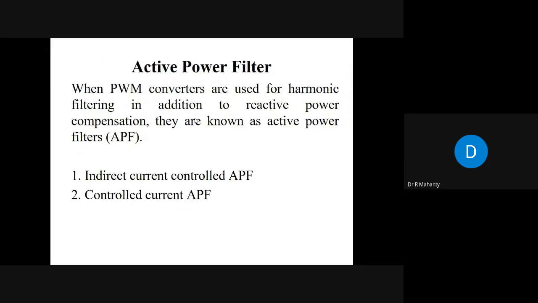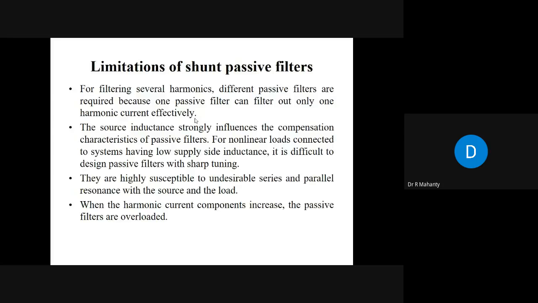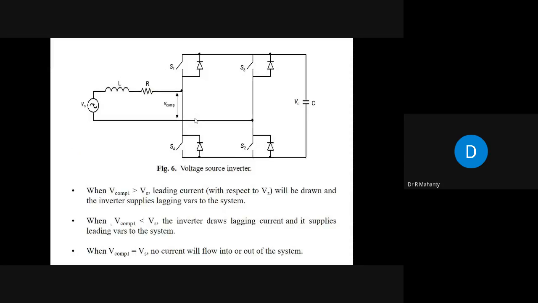Okay. Then next come to the active power filter. Now, what is an active power filter? When the PWM converters are used for harmonic filtering in addition to reactive power compensation, they are known as active power filters. Okay. That means the PWM static power compensator that you have studied here is used for reactive power compensation as well as harmonic filtering.